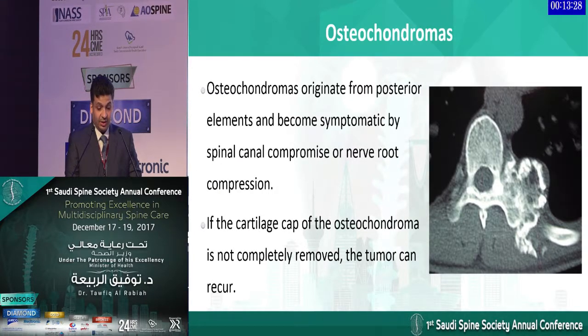Osteochondromas most likely originate from the posterior elements, and they cause spinal canal compression and nerve root compression. We have to remember that if the cartilage cap is not removed, there's a higher incidence of recurrence.